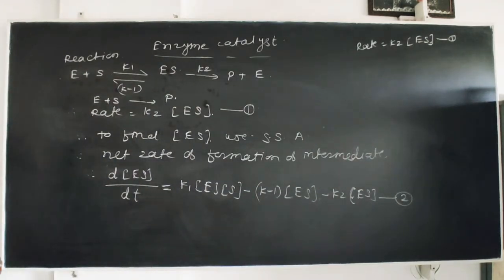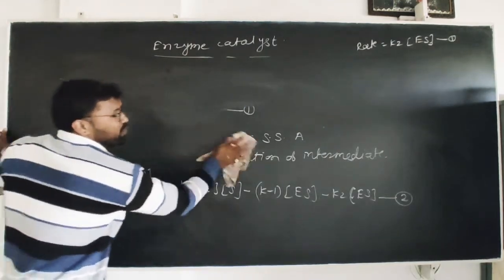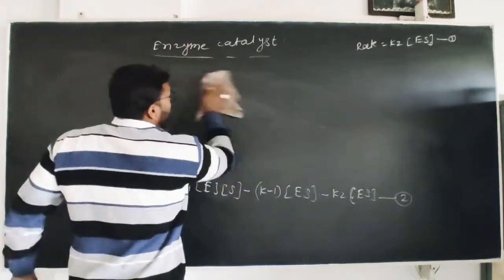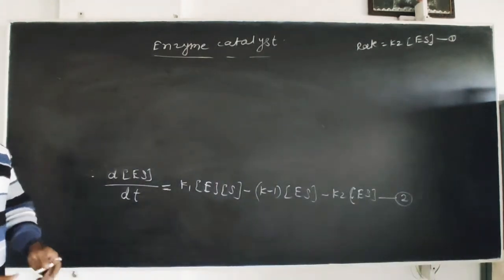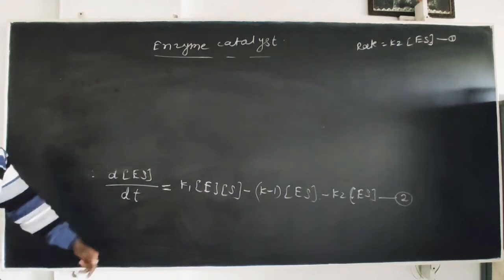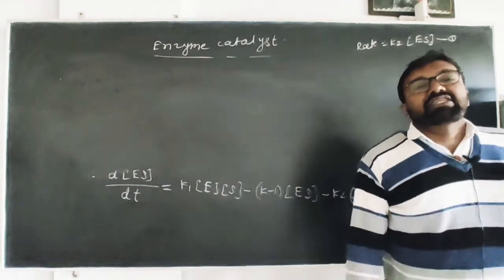But during the enzyme catalysis reaction, I already told you the basic terminology. E0 is the initial concentration of enzyme, E is the concentration of enzyme at any time t, because some of the enzyme gets bound with the substrate at the active site.